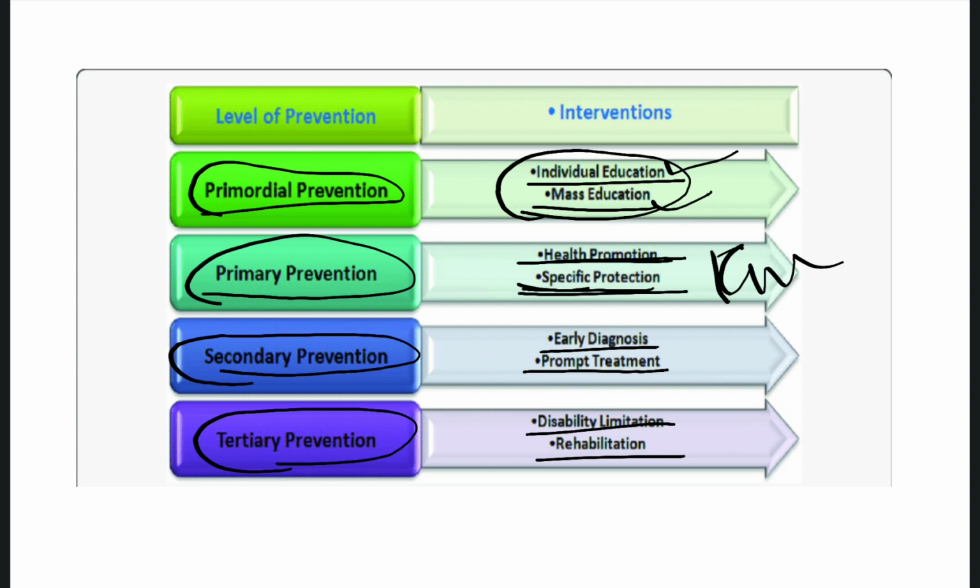In tertiary prevention, the disease is diagnosed and we give treatment, but maybe the treatment is not effective. So what they will do is disability limitation, for example surgery. Surgeries and operations come under disability limitation, for example amputation, and rehabilitation. So in the future, it should not affect the other systems. That is tertiary prevention: primordial, primary, secondary and tertiary.